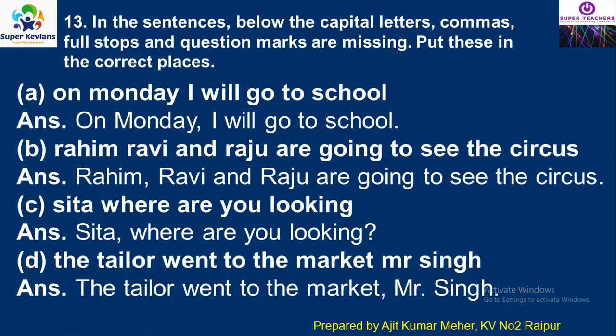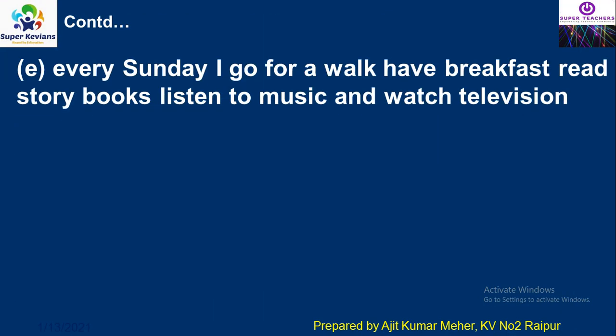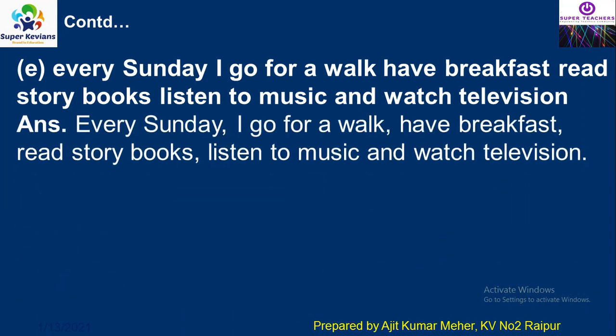Next one, the tailor went to the market, Mr. Singh. Start the letters with the T, it will be capital. The tailor went to the market. After that put comma and Mr. Singh, then one full stop. Few more questions are there. Every Sunday I go for a walk, have breakfast, read storybooks, listen to music and watch television. So let's start the sentence with capital. Every Sunday I go for walk, comma, have breakfast, comma, read storybooks, comma, listen to music and watch television. Then one full stop is there.